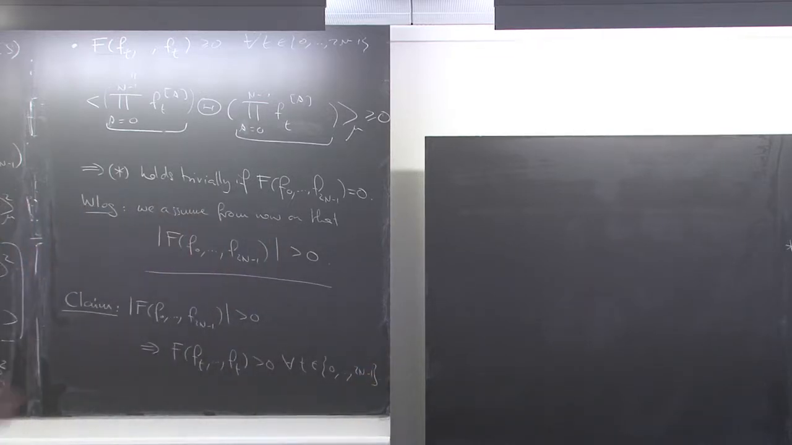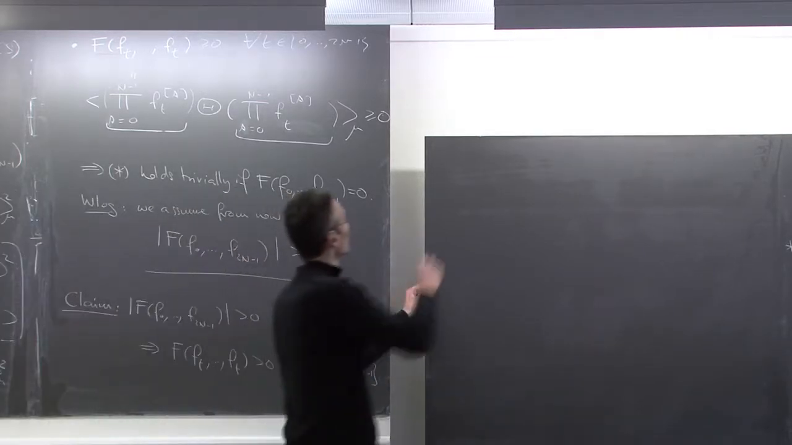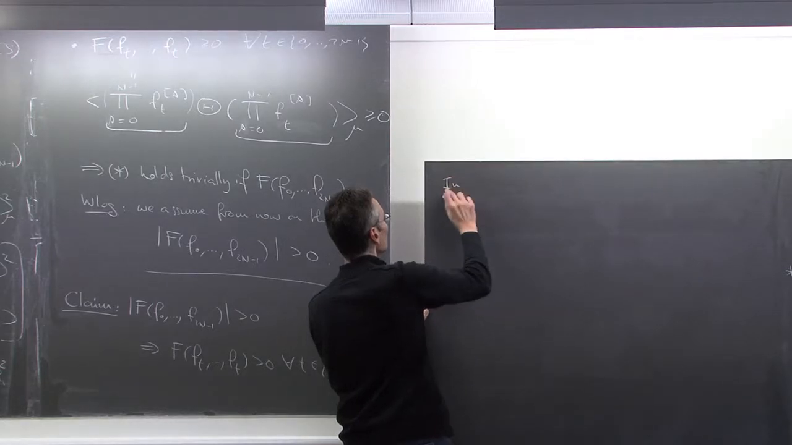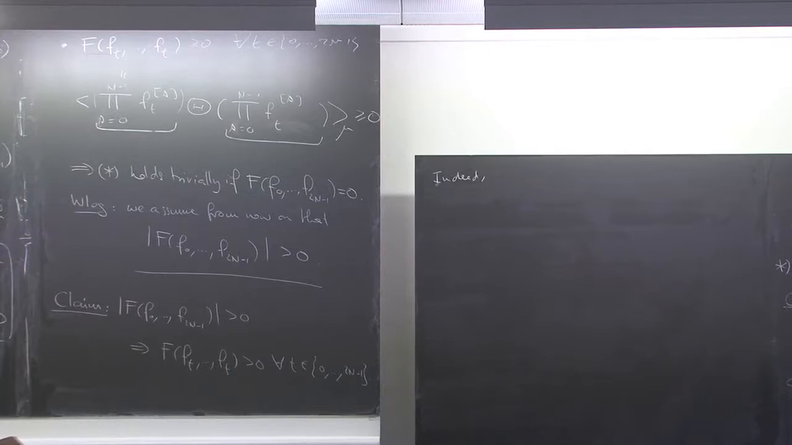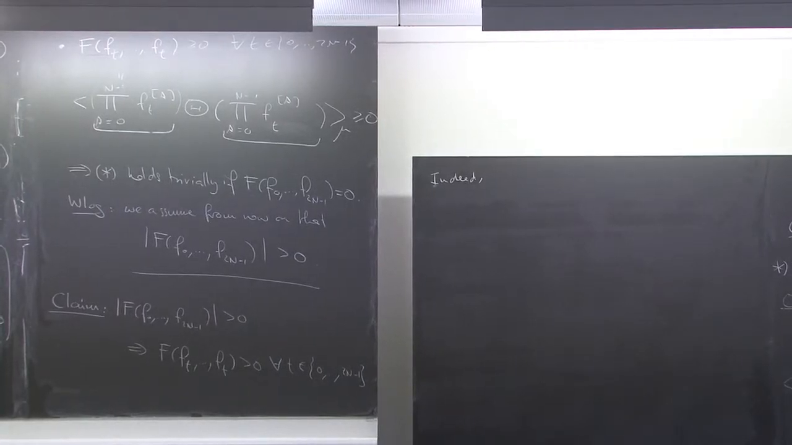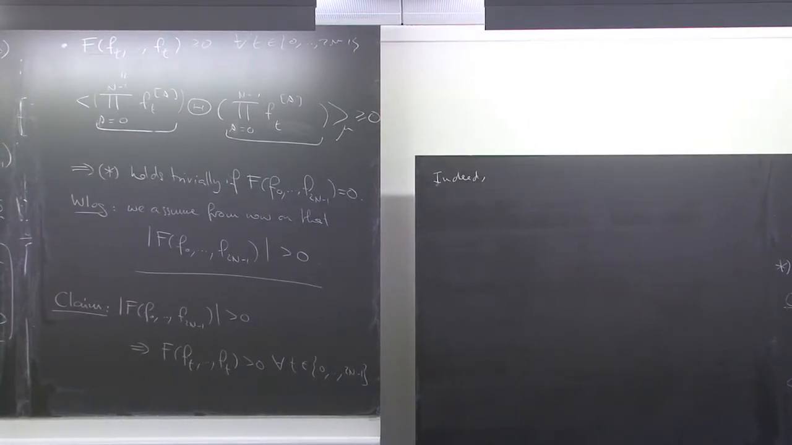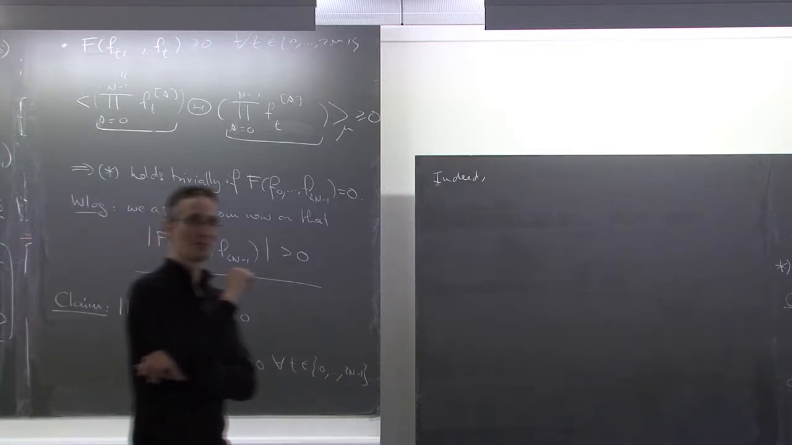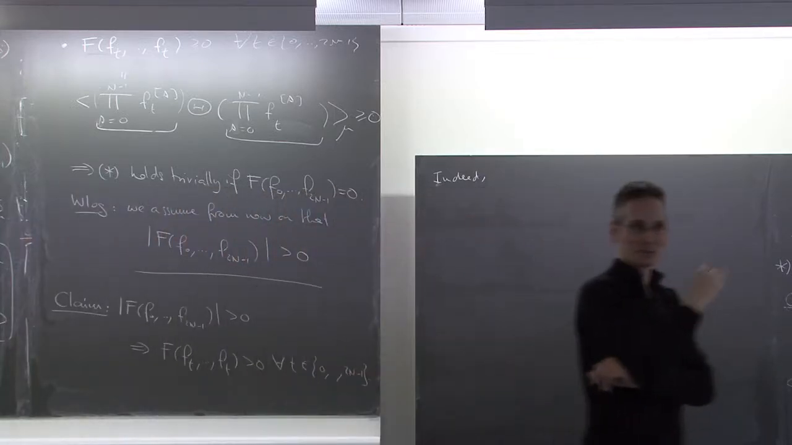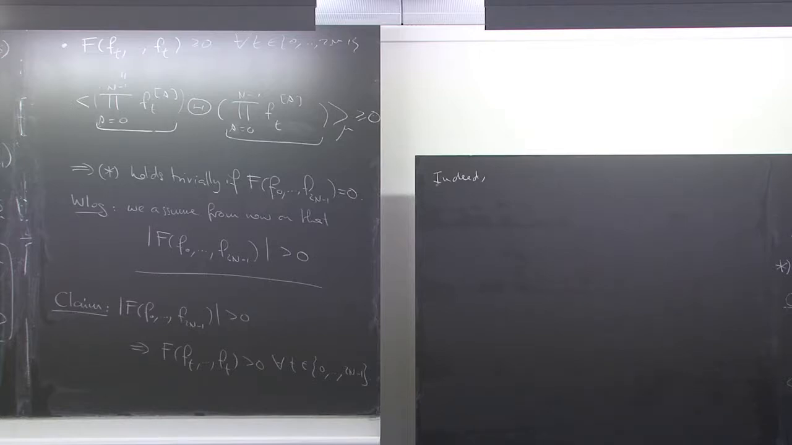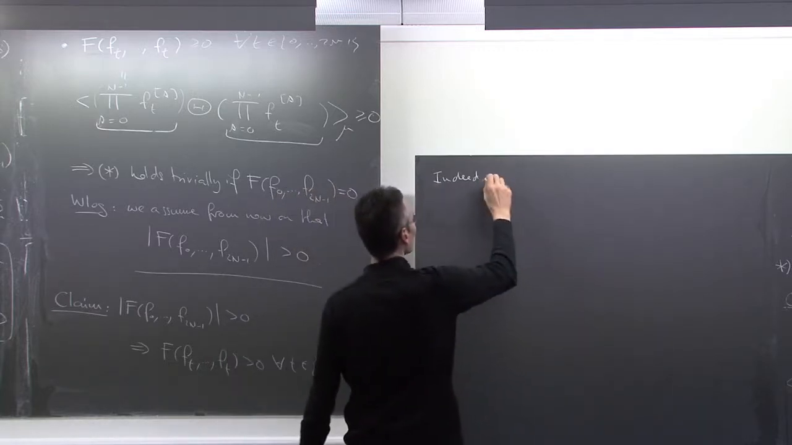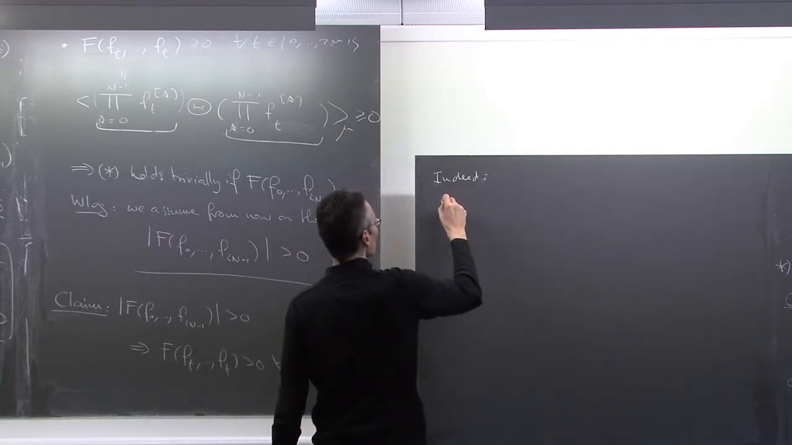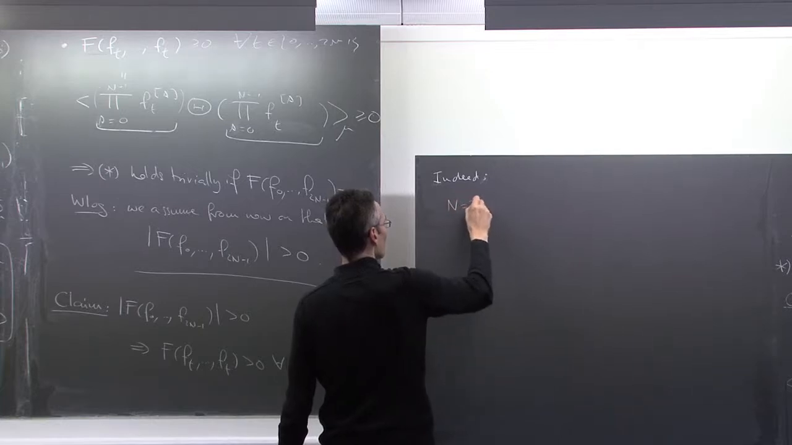Okay, so let's prove this. Indeed. I will start by making the proof in the case n equal to 3. I will make the proof completely explicitly for n equal to 3 so that you see how it works. It's very simple, but it's simpler to see it on an example, and then we'll generalize it to arbitrary n. So let's start with n equal to 3.